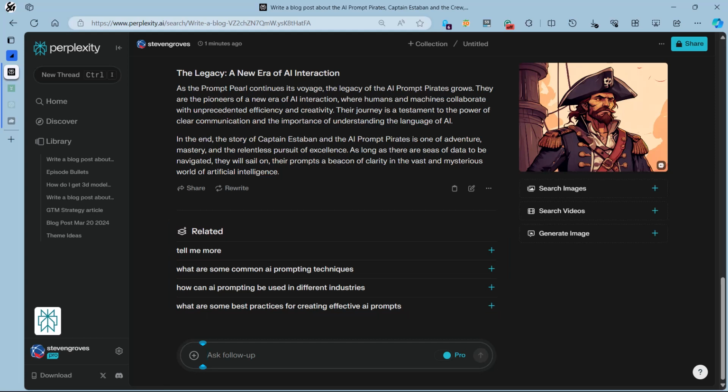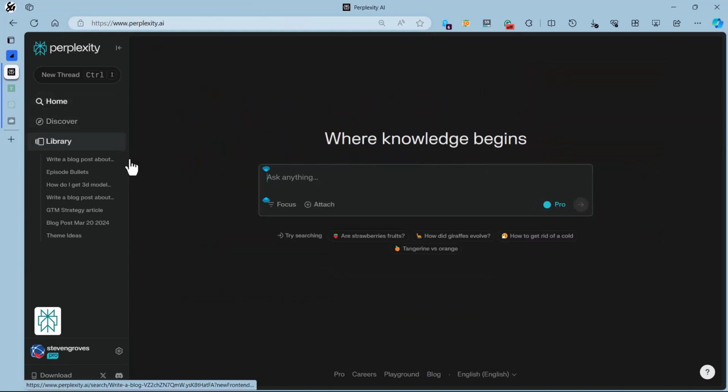All right, so that's a single shot prompt. It's easy to switch between those models. Let's go see it write another blog post for me, but this time I'm going to put in some context. I'm going to create some authority in the prompt that I give it. So let's go ahead and see what we do with that one. I want to start a new thread here. So I'm going to go back to my home.